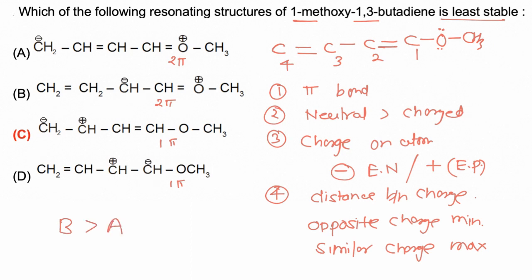Now if we compare options C and D, in option D, oxygen has a lone pair and carbon has a negative charge. So if these are closer, then there is repulsion and the resonating structure will be less stable. So out of C and D, C is comparatively more stable and D is least stable, and hence the correct order of stability is B, A, C and D. So D is least stable and hence the correct answer is D.